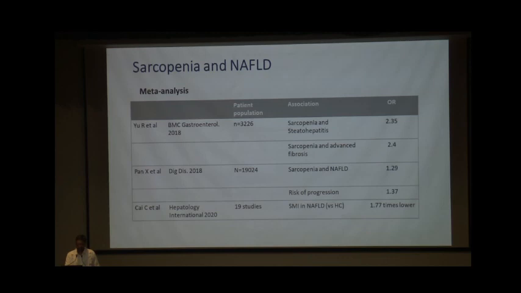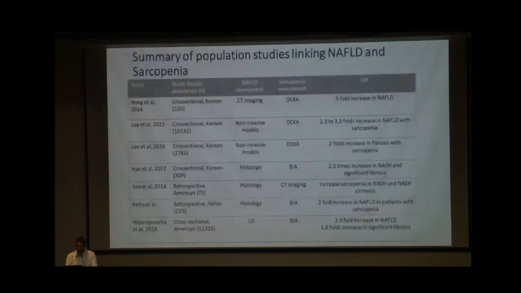Another meta-analysis of 6 studies with 19,000 odd patients said that sarcopenia and NAFLD are associated with an increased odds ratio of 1.3, and there is also a risk of progression of NAFLD in patients who have baseline sarcopenia. Another meta-analysis of 19 studies published in 2020 said that patients with NAFLD have around 1.7 times lower skeletal muscle mass index, SMI, as compared to healthy controls. Then there are a few population-based studies.